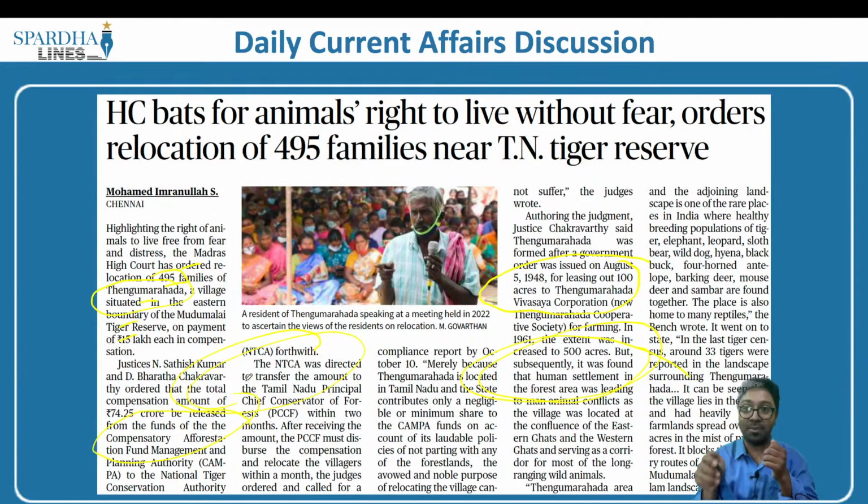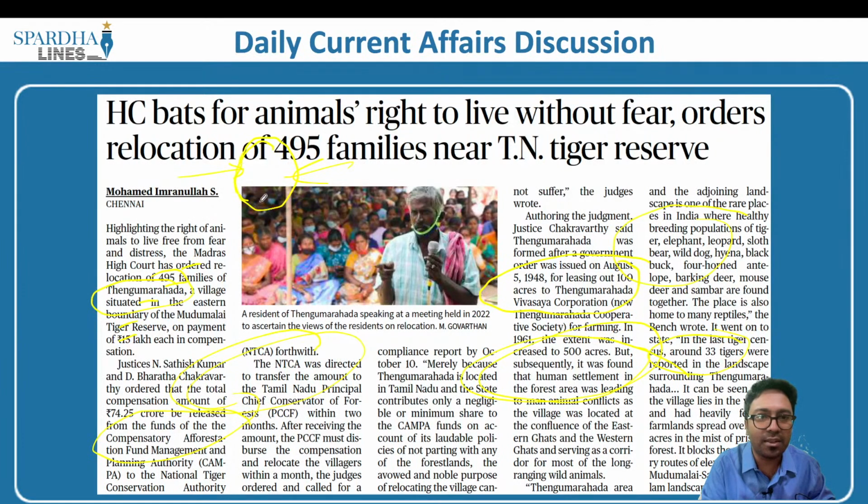Added to it, this particular region is also important because there are breeding populations of tiger, elephant, leopard, sloth bear, wild dog, hyena, black buck. All these important species are also present. It is also a landscape which is safeguarding tigers. And when humans are in this area, what do they do? They obviously start fencing, so other animals will not be able to move from one region to another, because the humans want to safeguard themselves.